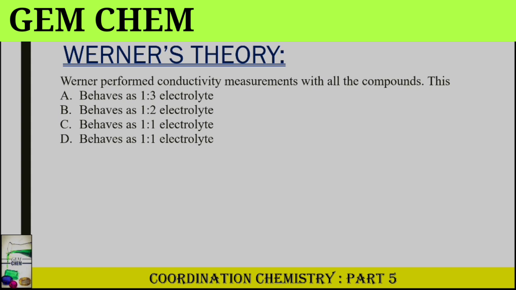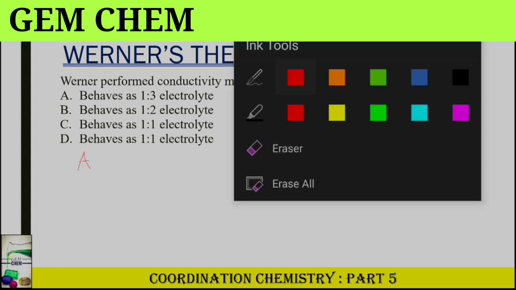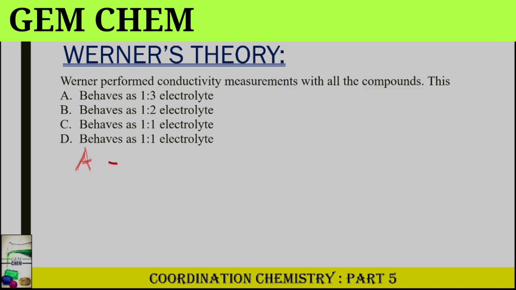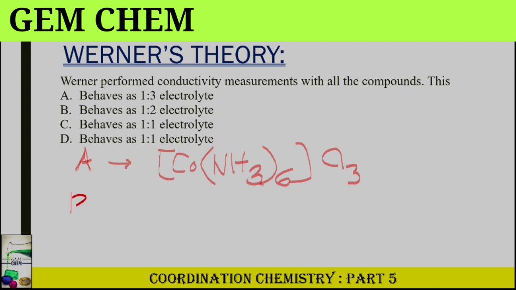So from here he concluded that compound A might have been this one: cobalt within the coordination sphere, then 3 chlorines outside due to the presence of 3 ionizable Cl-. For B, there were 2 Cl- outside, so he wrote this as [Co(NH3)5Cl]Cl2, with 1 Cl inside and 2 Cl outside.